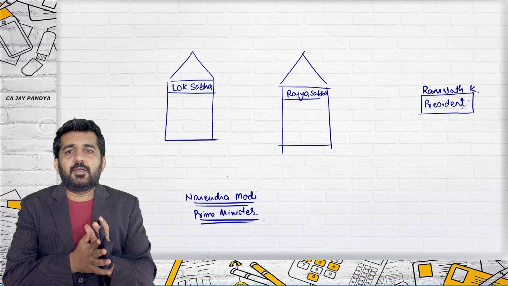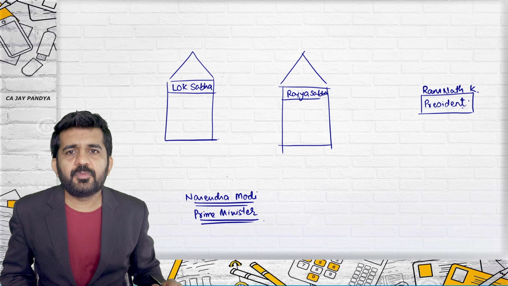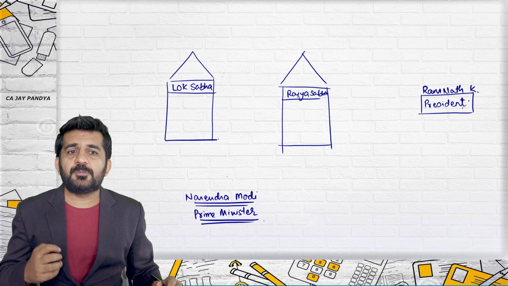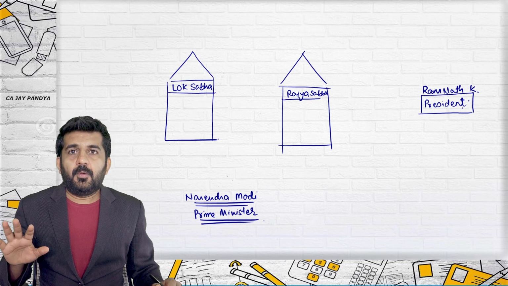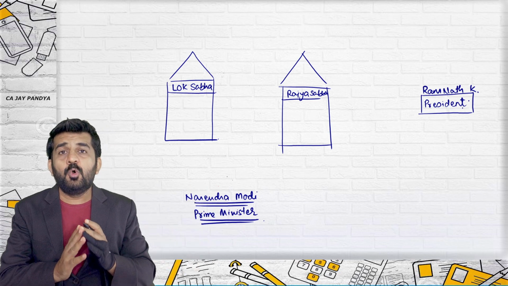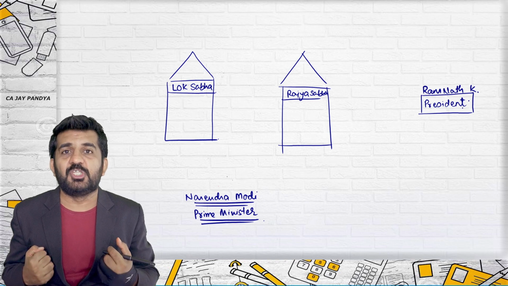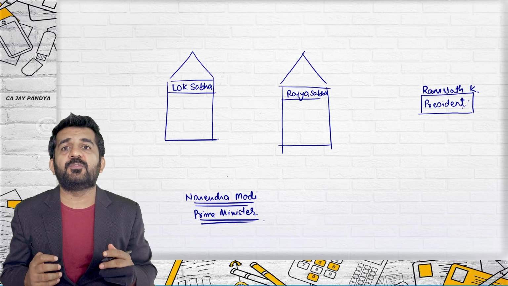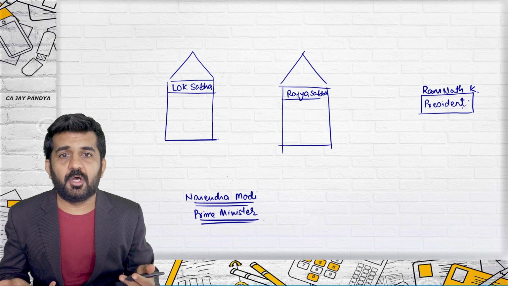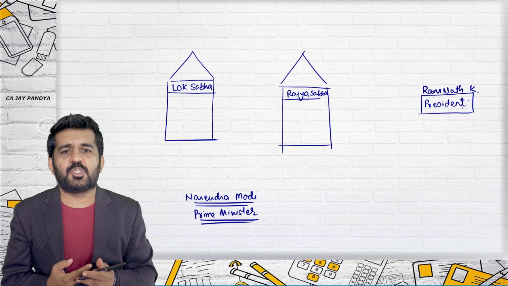All right. You can lower your hand. Now I will teach you what is Lok Sabha, what is Rajya Sabha, who is President, Ramnath Kovind, Prime Minister Narendra Modi, who is more powerful in India. Powerful not in terms of the individual, but in terms of the rights and liabilities given to them. All right. So who is more powerful, Narendra Modi or Ramnath Kovind? I can give a chance to any student who wants to answer.